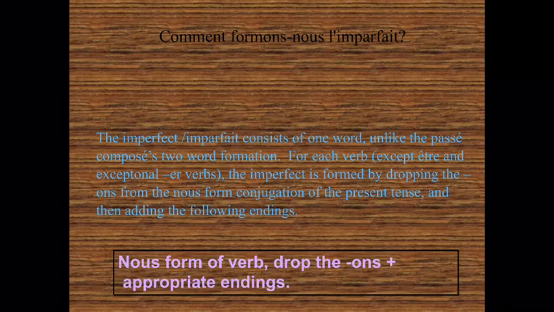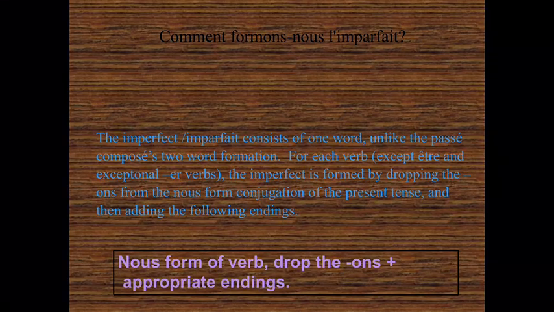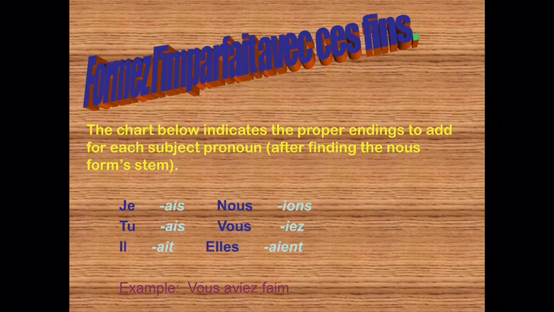Comment former l'imparfait? So here we will see how we conjugate a given verb in imparfait. So the imperfect or imparfait consists of one word, unlike the passé composé's two-word formation. For each verb, the imperfect is formed by dropping the ONS from the nous form conjugation of the present tense and then adding the following endings. So the chart below indicates the proper endings to add for each subject pronoun.